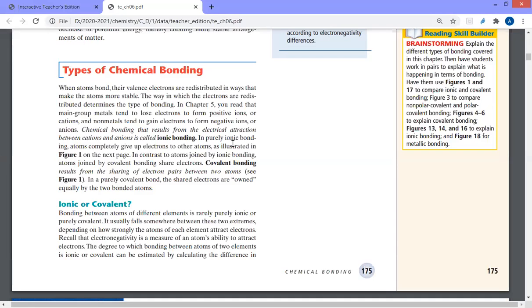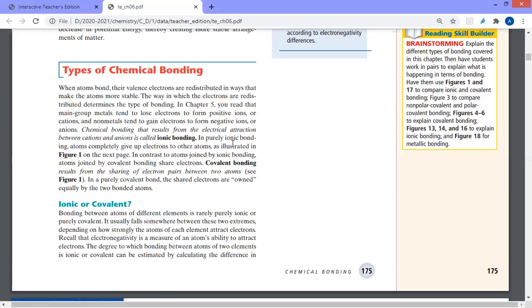Actually it's hard to decide, or it's not pure to say it's a covalent bond or an ionic bond, which means bonding between atoms of different elements is rarely purely ionic or purely covalent. That means some elements, once they react with another element, sometimes could form ionic, sometimes could form covalent. So it depends on the pair of elements. What are the two elements that are going to react together?